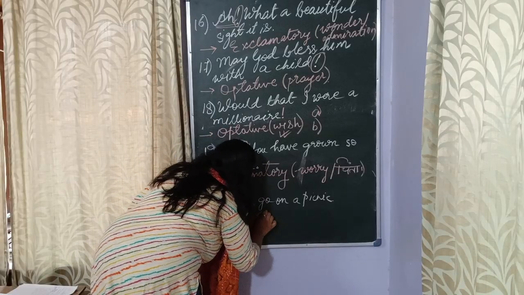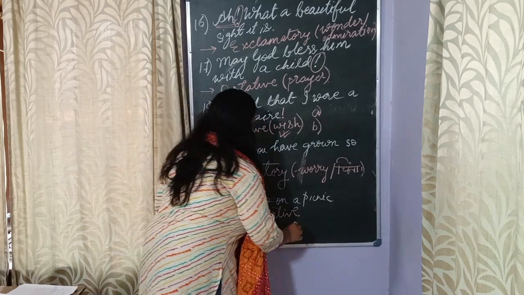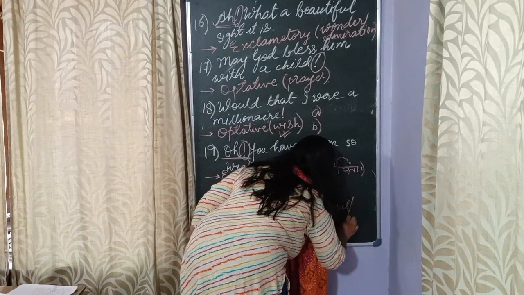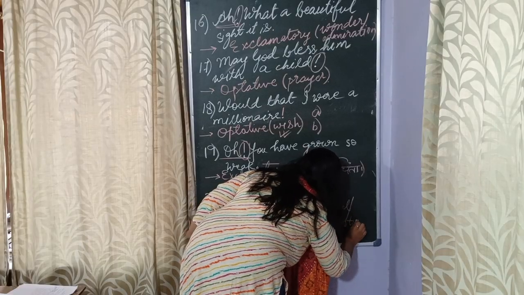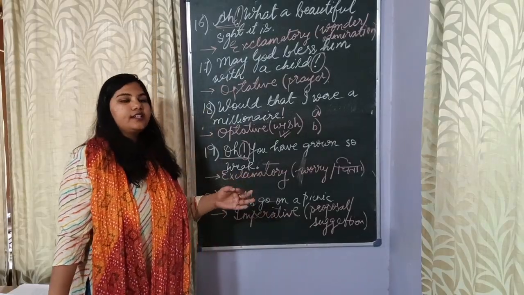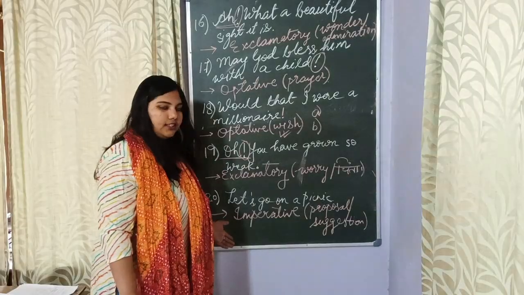This sentence is an imperative sentence. Why is this an imperative sentence? Because this is a proposal or a suggestion. That makes it an imperative sentence. कहीं एक दो sentences आपको ऐसे देखने को मिल सकते हैं, इसीलिए मैंने आपको करवा दिया.